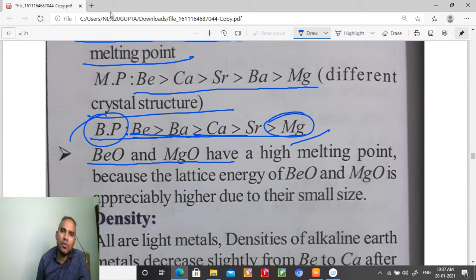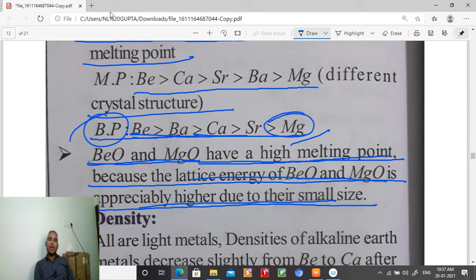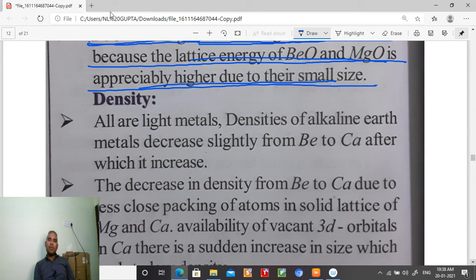BeO and MgO have high melting points because the lattice energy of BeO and MgO is appreciably higher due to smaller size. Keep in mind, students, what point they are saying. BeO and MgO have high melting points because the lattice energy of BeO and MgO is appreciably higher due to smaller size. So they have high melting points because of the high lattice energy.